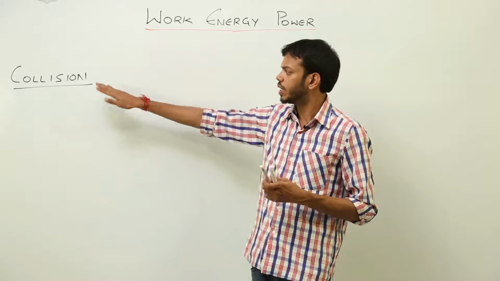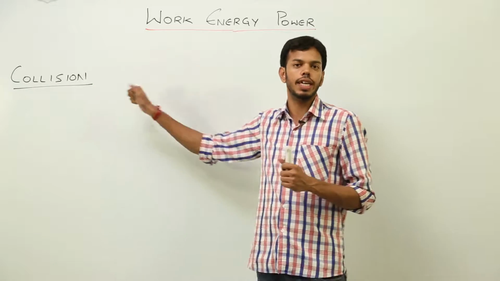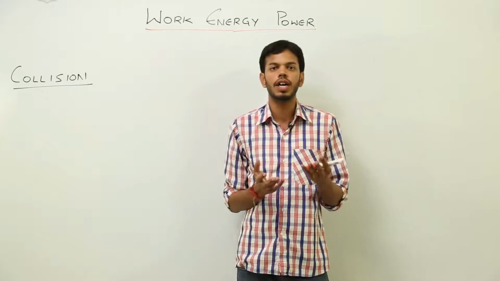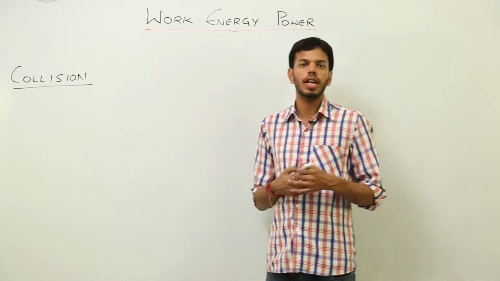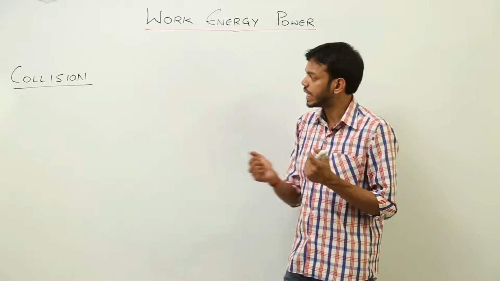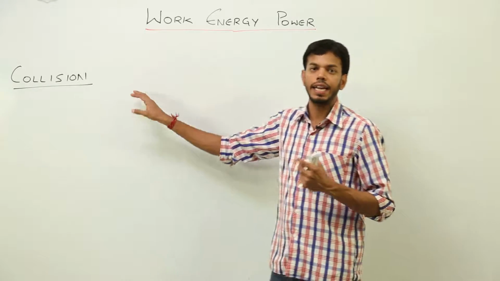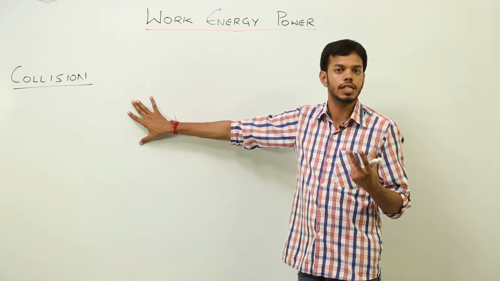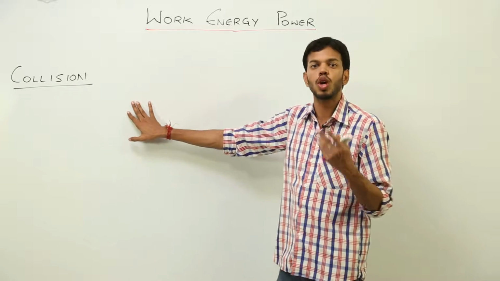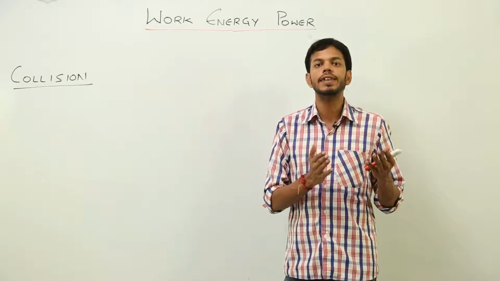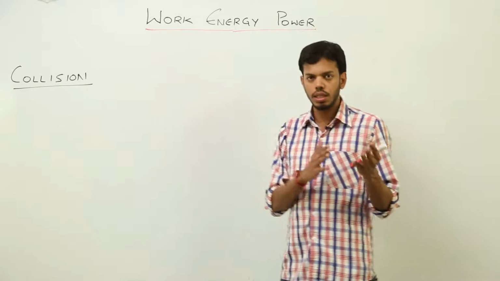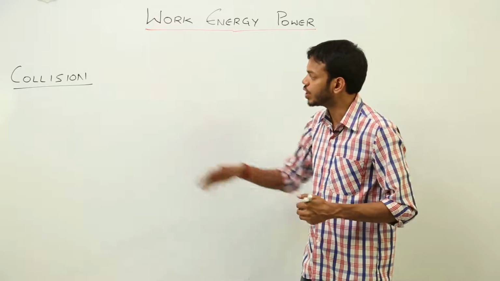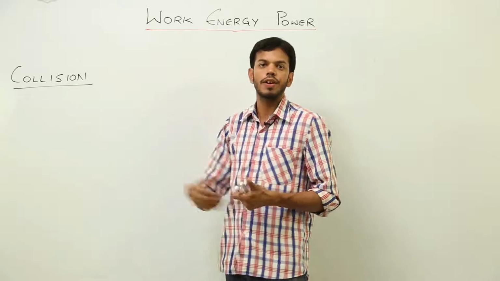Collision is said to occur when two bodies crash into each other, right? So that is the basic meaning of the word. But in actual practice, according to physics, the definition of collision states it is an event which occurs in an isolated system in which two or more colliding bodies exert relatively large force on each other in relatively small time.